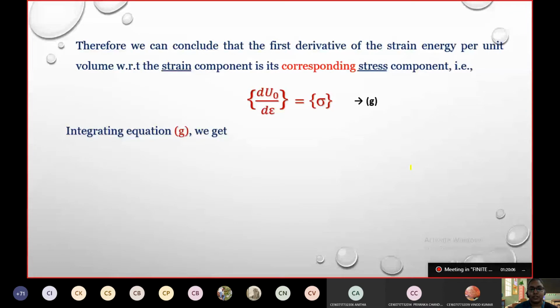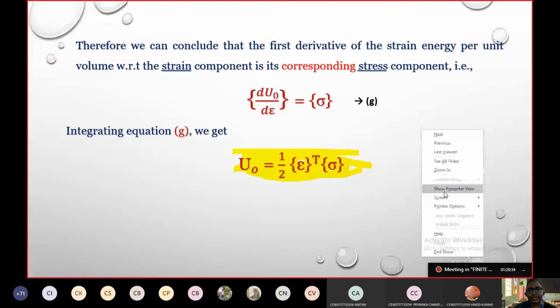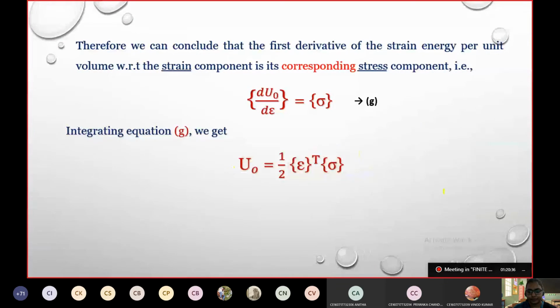Now, this was for the element. If at all I have to consider the whole of the body, what should I do? Whatever small term we have considered, we have to integrate it so that it will be applicable for the whole structure. Okay, integrating it, I'll reach this point. This is our strain energy equation for the 3D body. All right, take this as equation number 3.